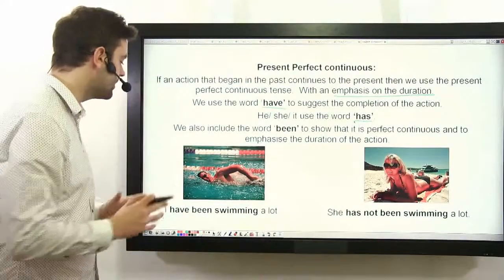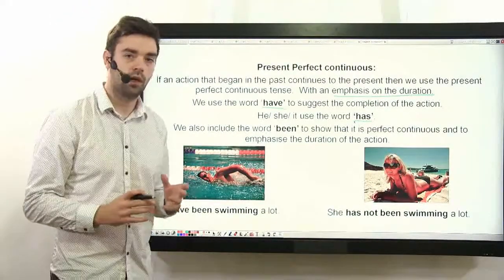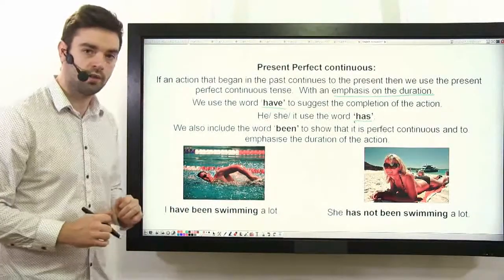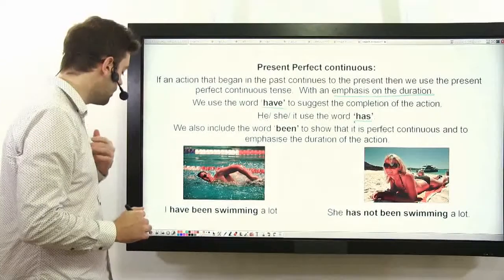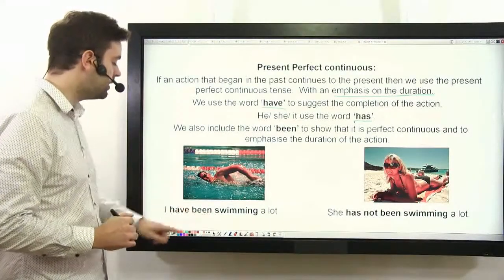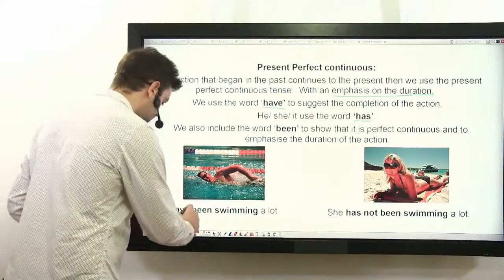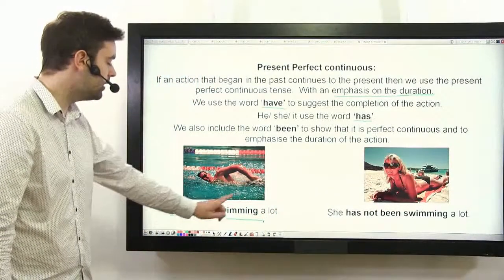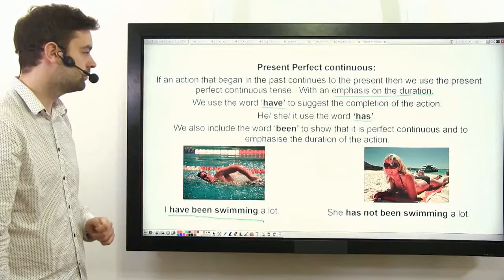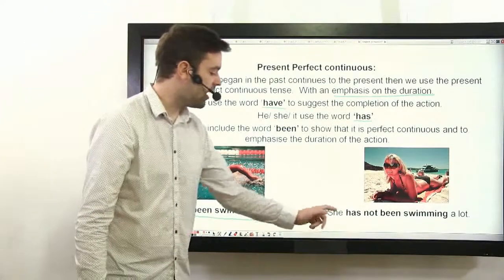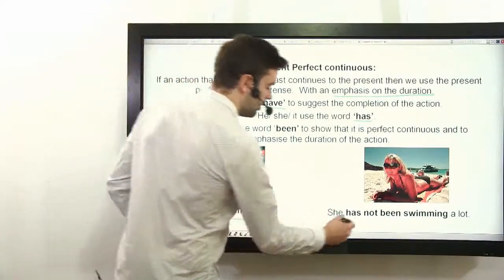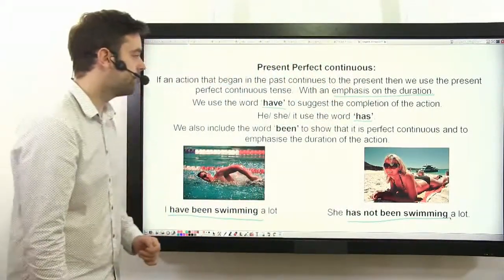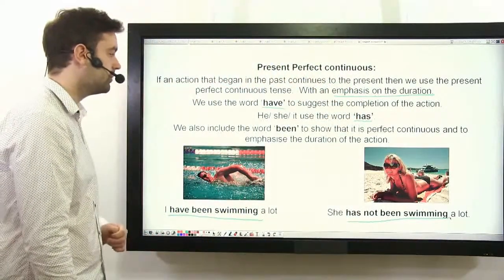So let's put all this together and see what it looks like. For example, if we use the word swim and it's me, I have been swimming. If it's her, she has not been swimming.